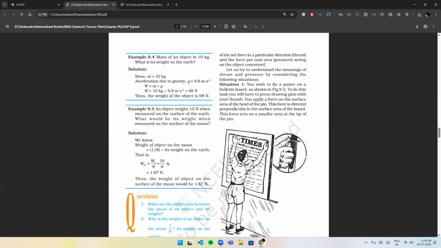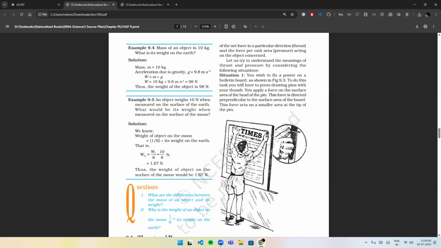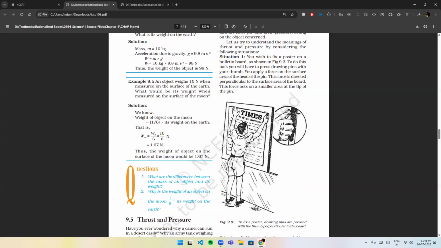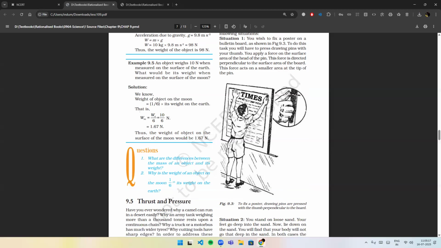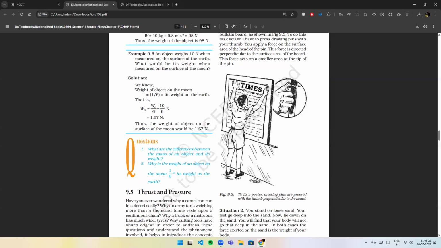Let us try to understand the meanings of thrust and pressure by considering the following situations. Situation 1. You wish to fix a poster on a bulletin board as shown in figure 9.3. To do this task, you will have to press drawing pins with your thumb. You apply a force on the surface area of the head of the pin. This force is directed perpendicular to the surface area of the board.